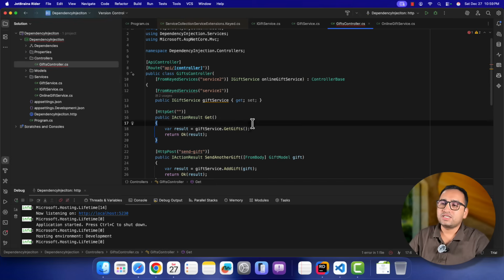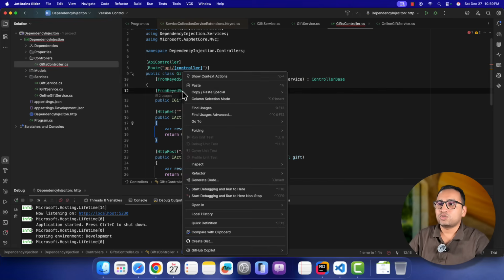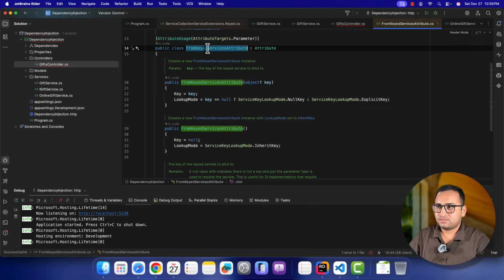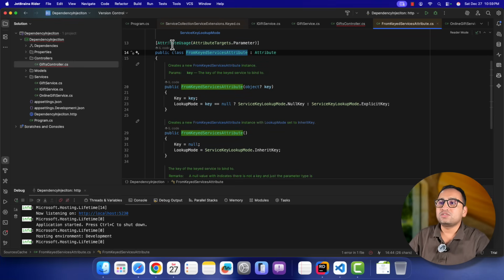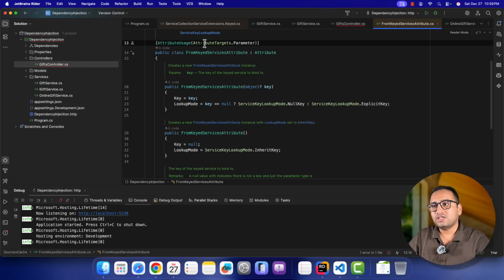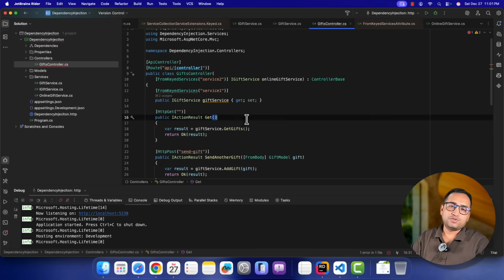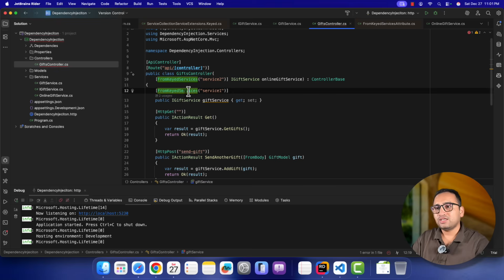Now you can notice that here we are getting a problem. Let's see what this is. If I go inside this FromKeyedService attribute, here you can notice that this is the main class. This was the constructor over here. And here you can notice the use case of this attribute. We can use this attribute only on the parameter. This is not allowed on the property. Now, because we cannot use this FromKeyedService on the properties, let's try it with the method injection directly.